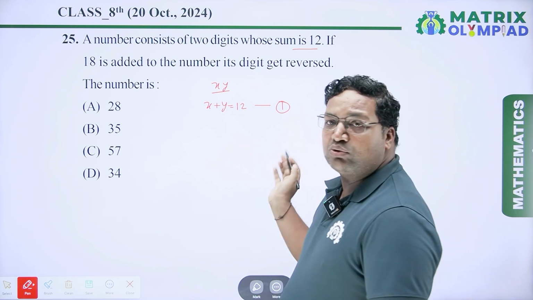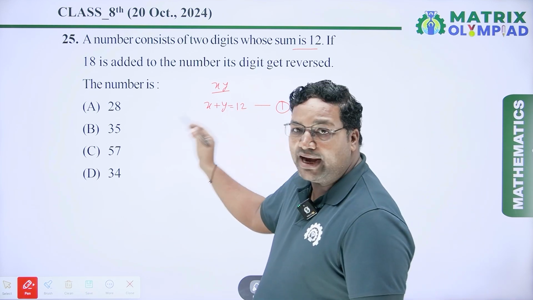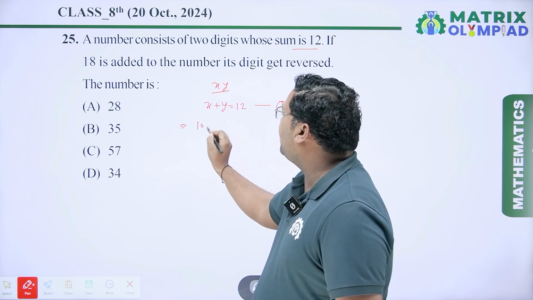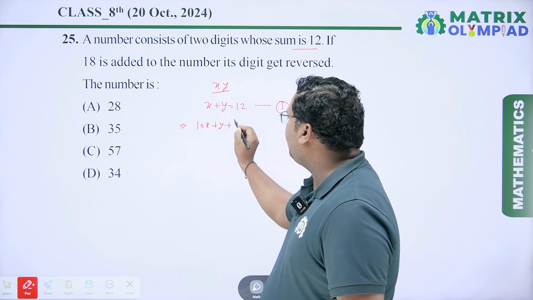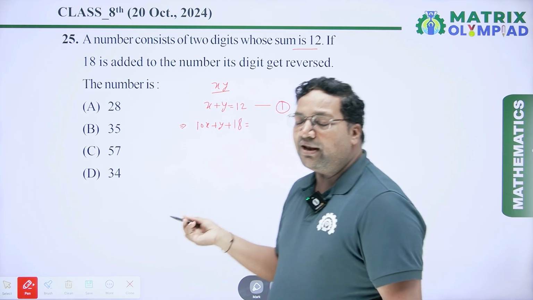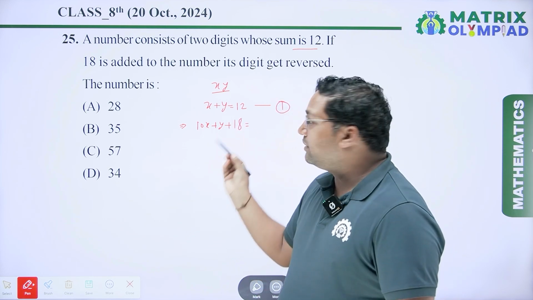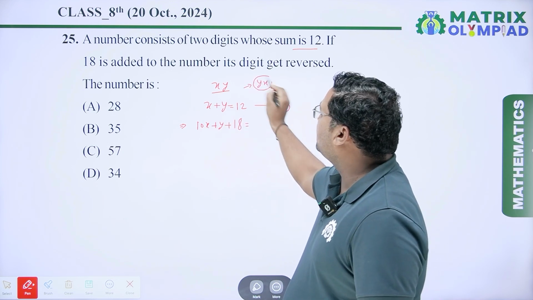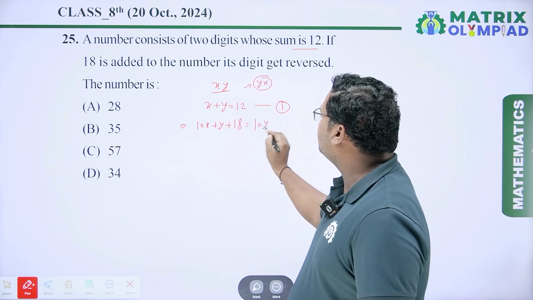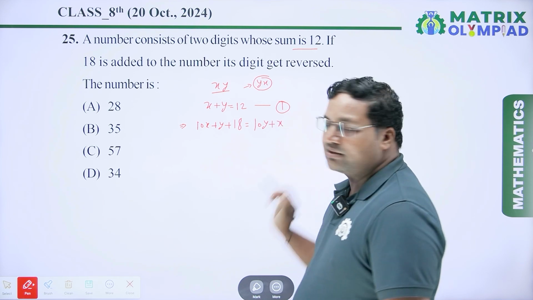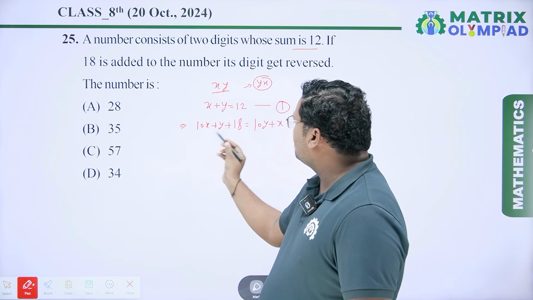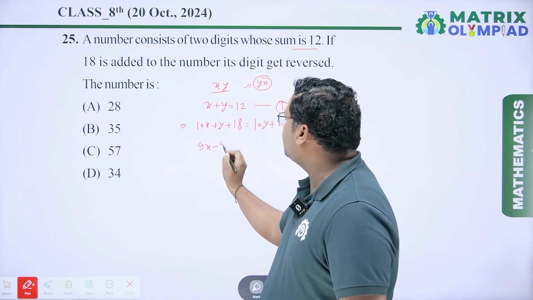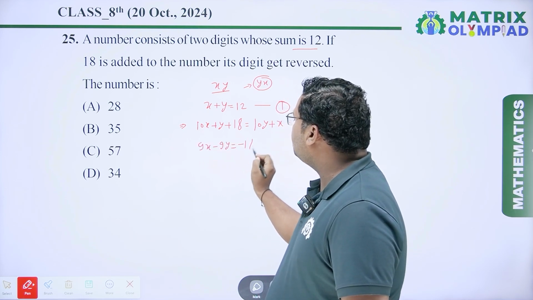So the 2-digit number is 10x plus y and I add 18. When I add 18 to this number, the digits get reversed. So it means the number is yx. So I write yx is equal to 10y plus x. Now I have to solve this equation. So 10x and this x is here. So it is 9x minus 9y is equal to minus 18.